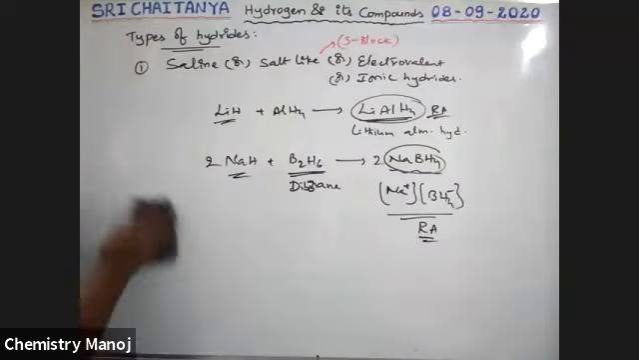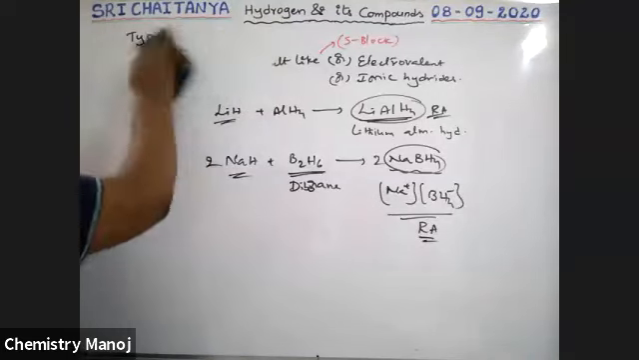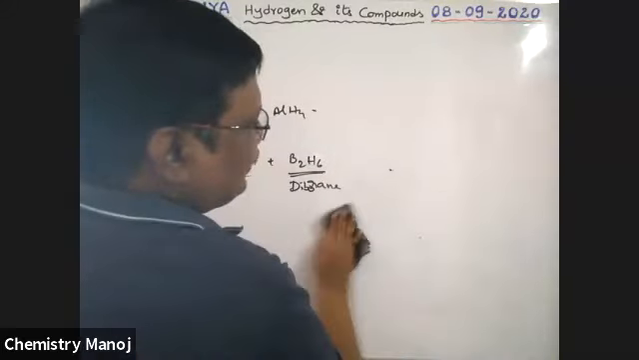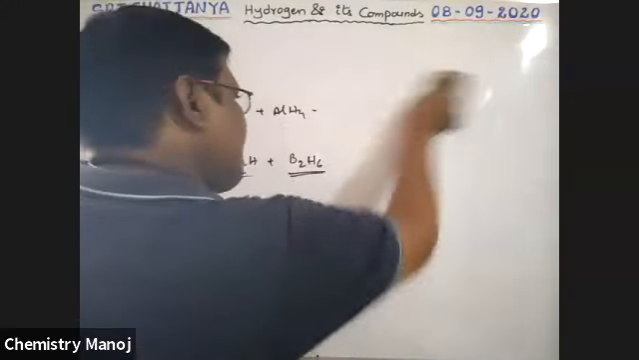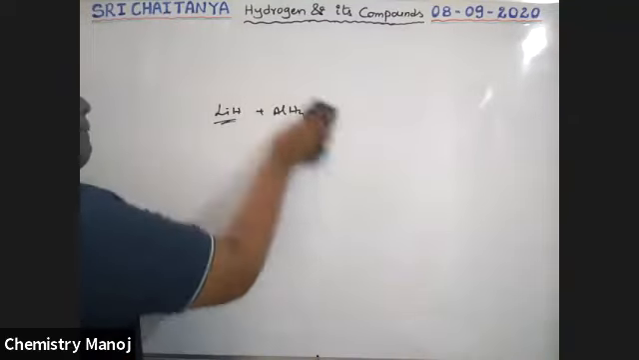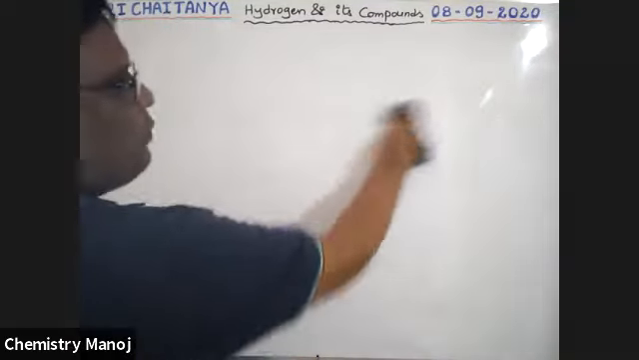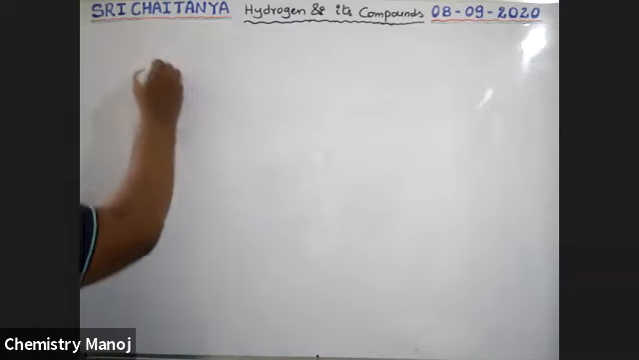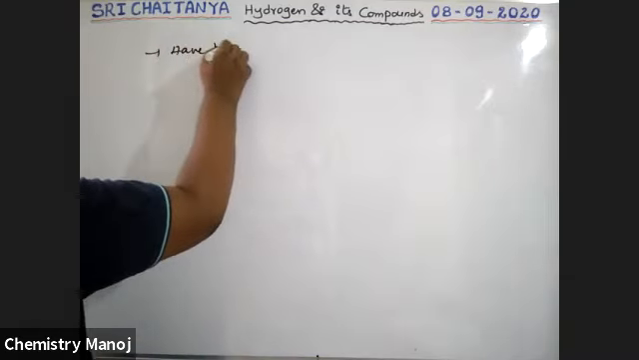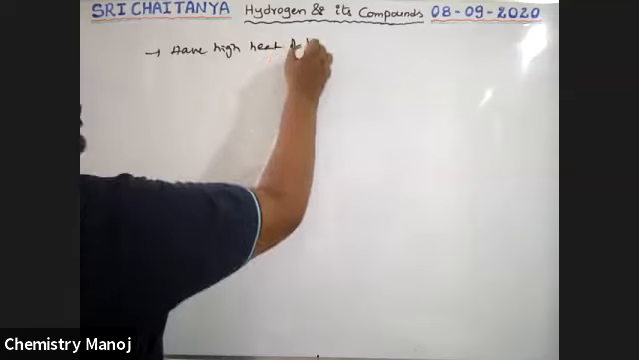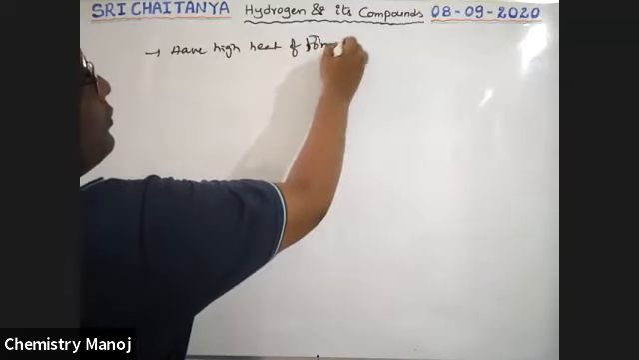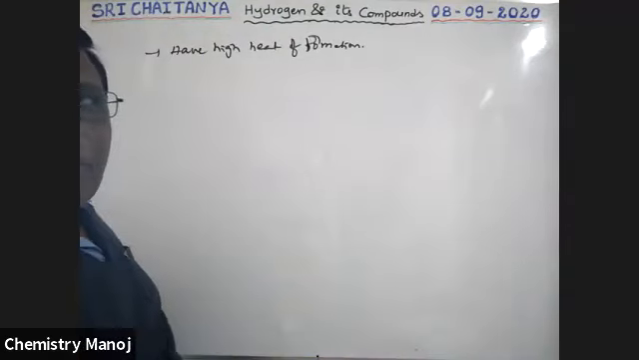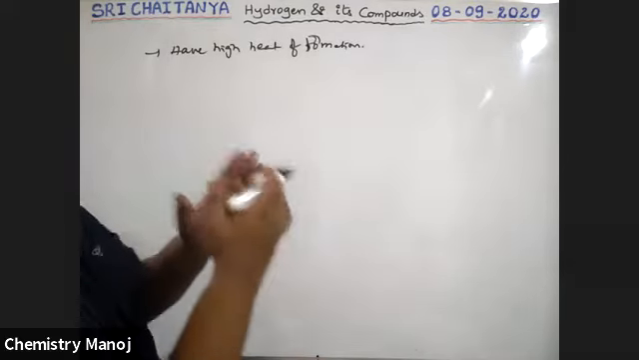some physical properties about these hydrides. Let us take the reactivity of these hydrides. So all these hydrides have high heat of formation. That means during formation of these hydrides, a large amount of heat energy is released. More heat energy released means there is a strong attraction between those two elements.